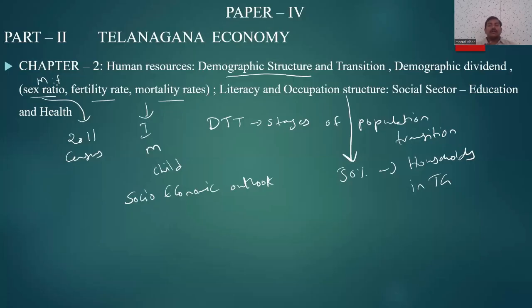So we need to focus on the occupation structure. As we have seen, 50% of the households in Telangana are employed under the primary sector. So we need to focus on occupation structure and get to know the importance of that sector for the Telangana economy as well as for the population who are employed under it.